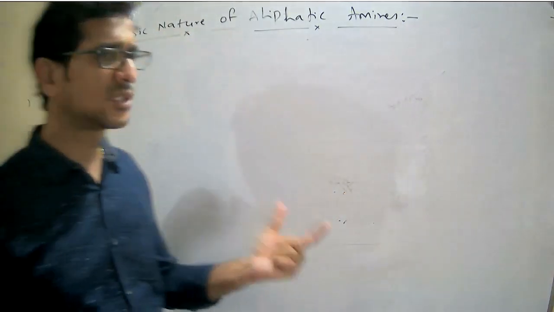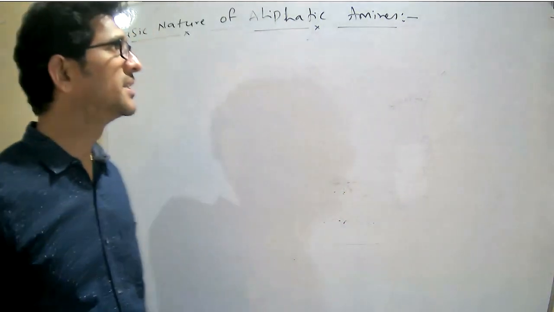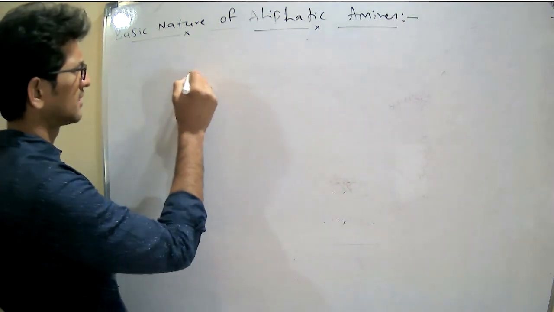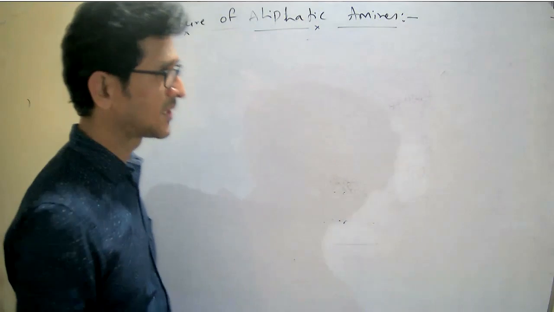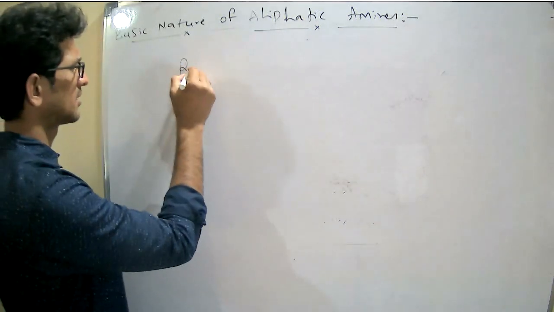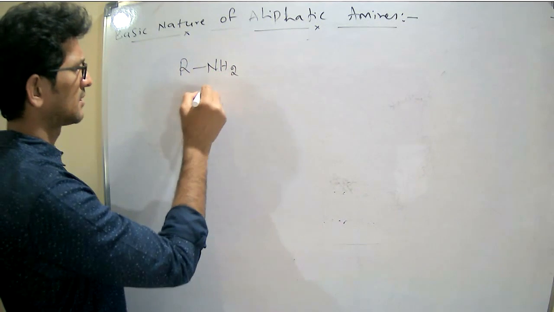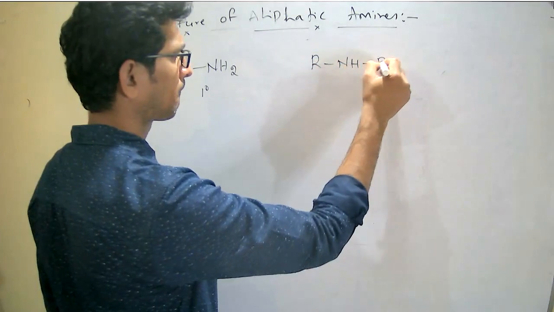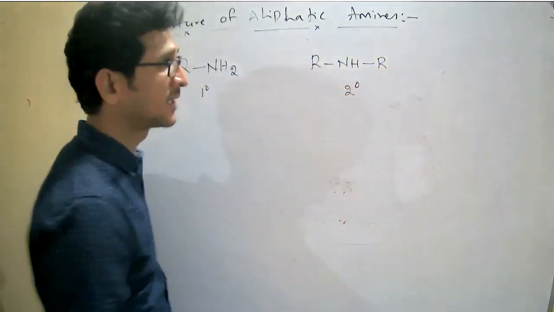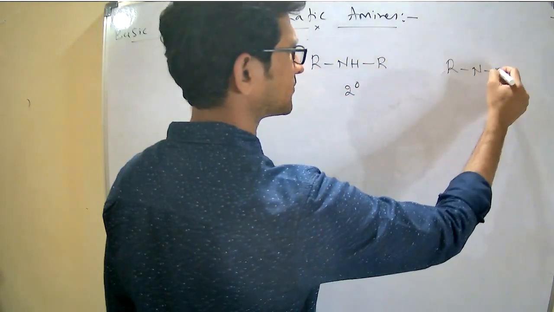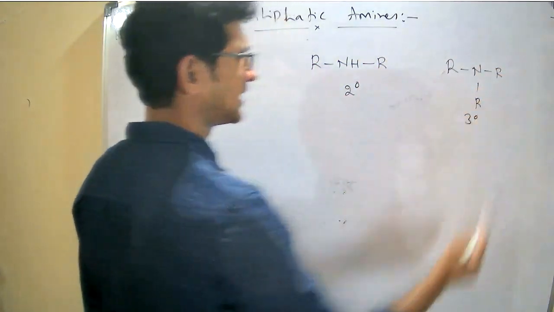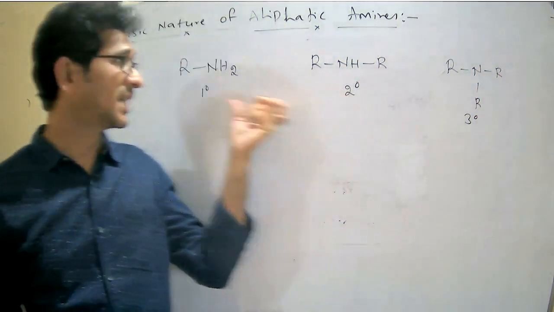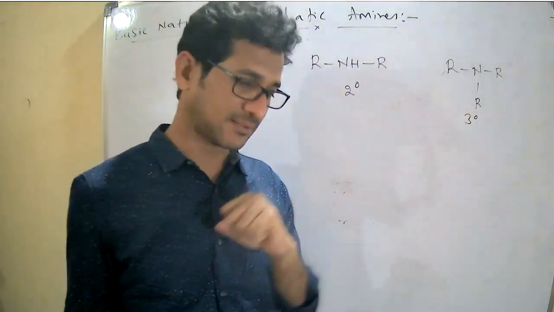So now we are moving to the discussion on the basic nature of aliphatic amines. Aliphatic amines are generally classified into 3 types: primary amine, secondary amine, and tertiary amine.